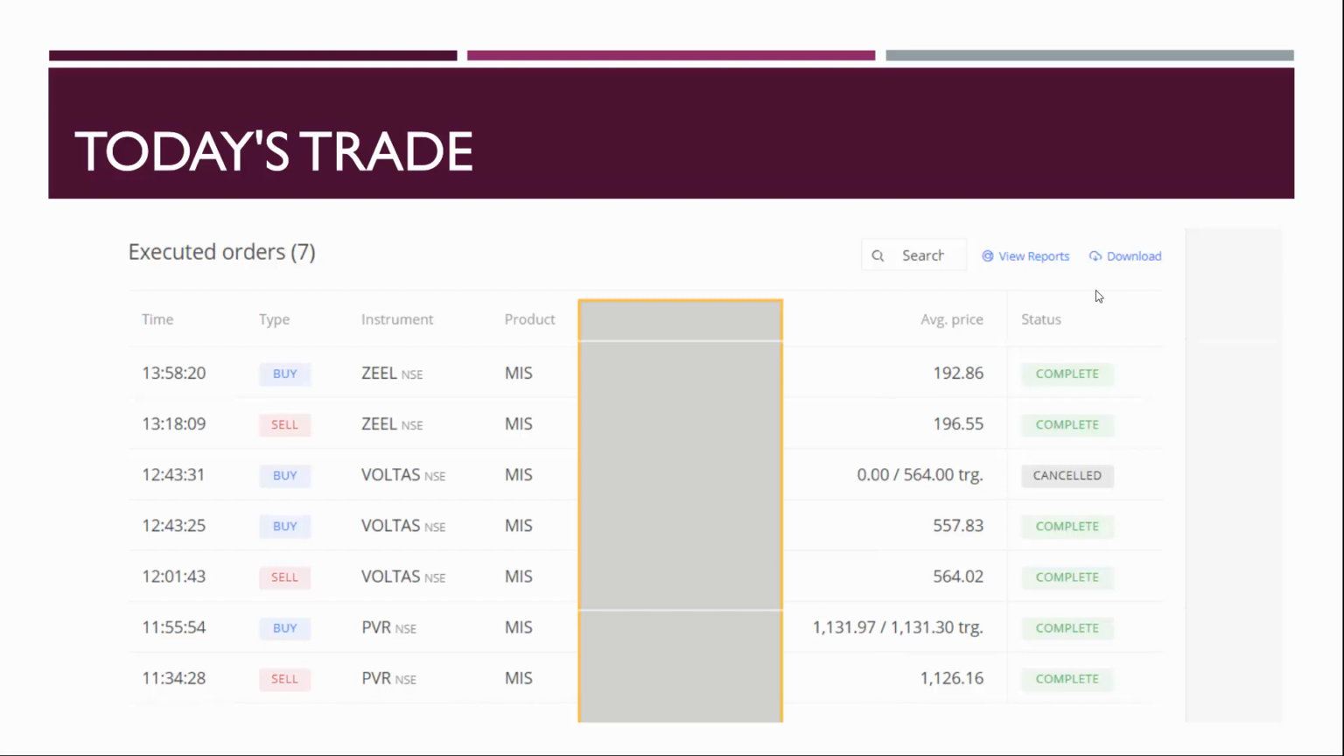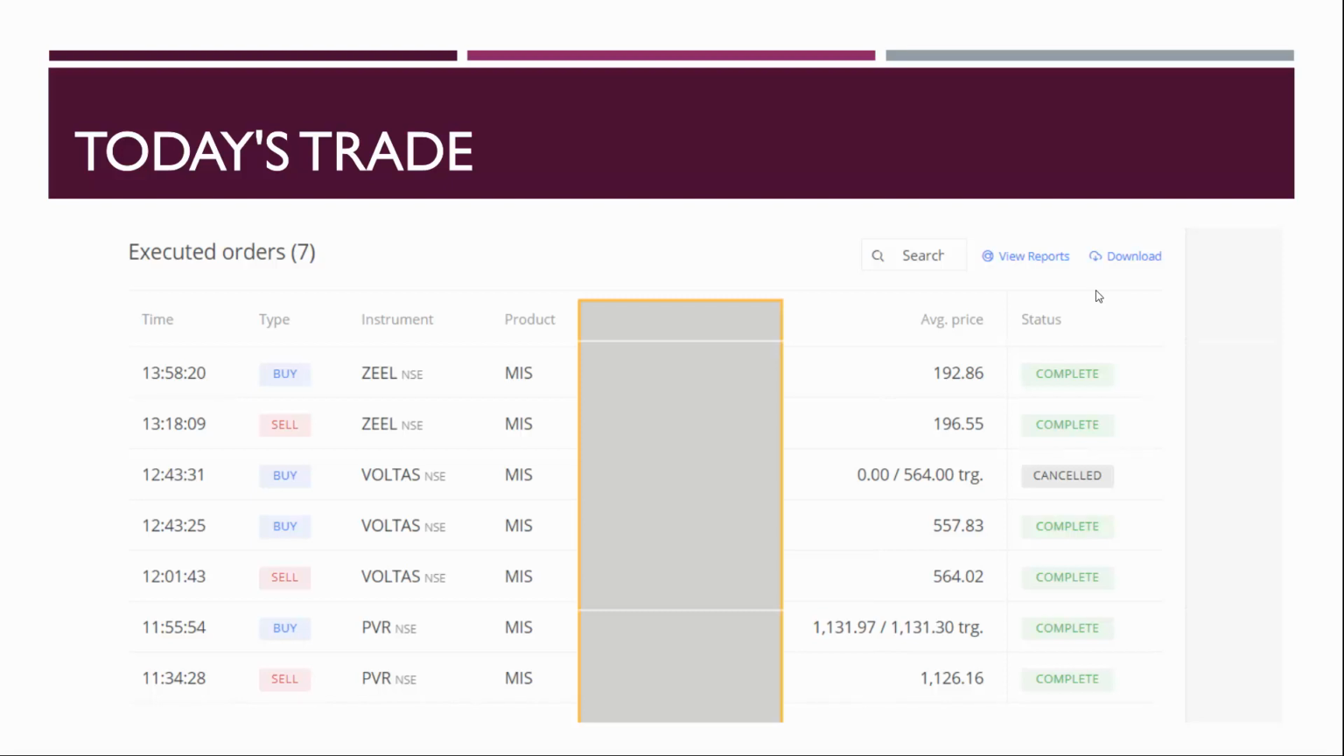The lesson learned today was, we will keep at least 2 to 3 rupees additional stop loss from the swing highs. So that is the lesson learned. We had missed a good 4 to 5% in PVR.